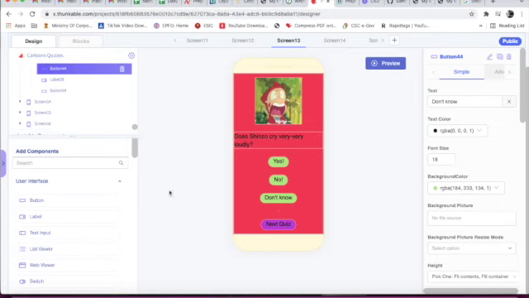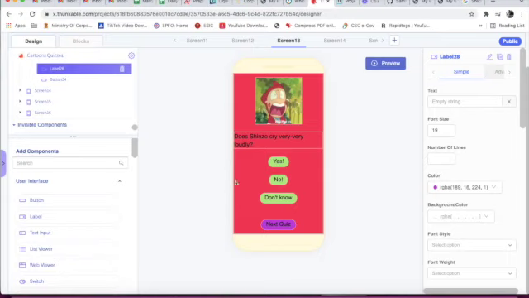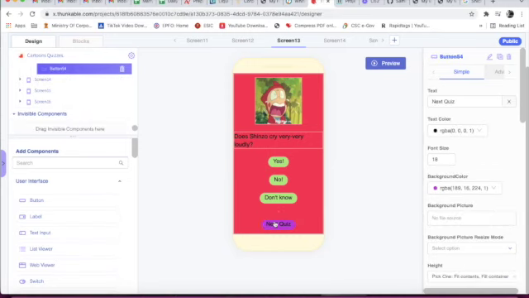Text is don't know. Now below button 44 we have taken a label. ID is label 28, and this is a blank label. Font size is 19, color is light pink. Below blank label 28 we have taken a button, that is button 54, next quiz. Text color is black, font size is 18, background color is light pink.